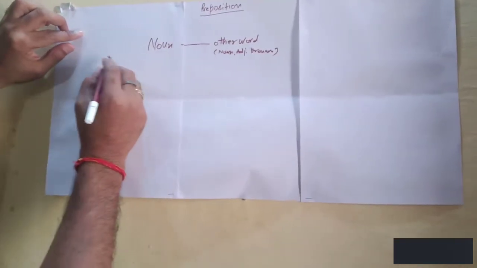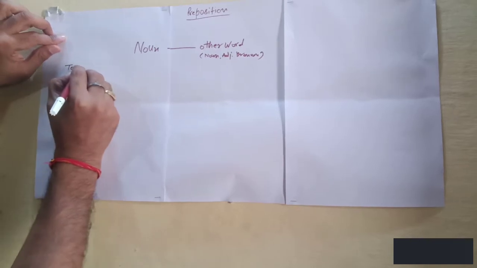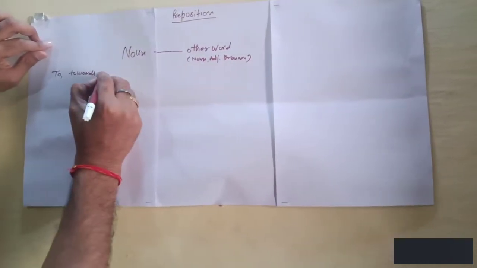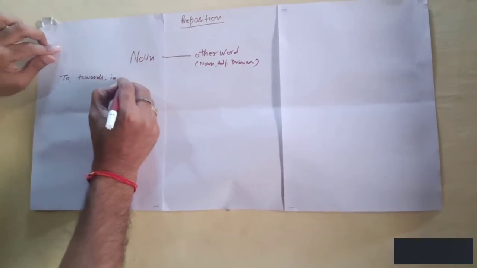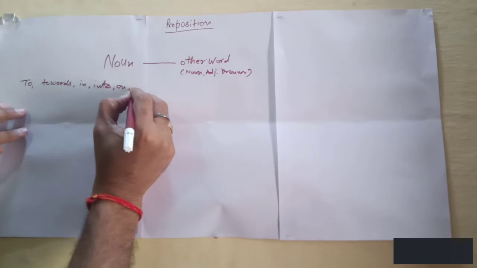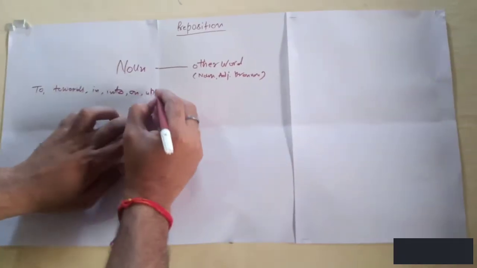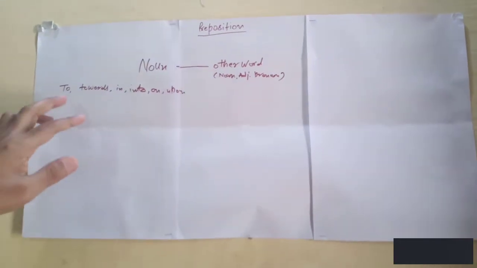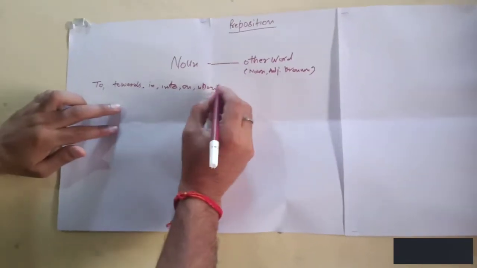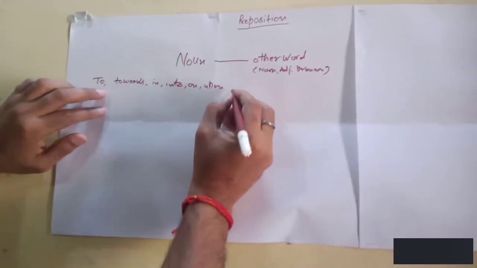that are used in preposition. Two words: in, into, on, upon. We will learn how to use these words in sentences. On, upon, into, in, to, towards.